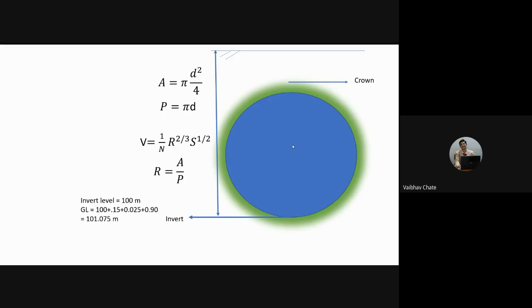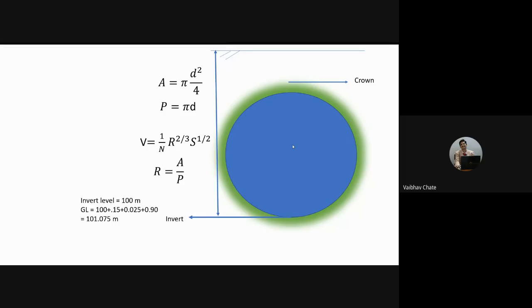In the previous semester, I think to A and B division, I told you the difference between L section and cross section. Cross section refers to the diameter of the pipe if it is circular in section, or it refers to B multiplied by D if we consider the rectangular section. Whenever we consider the flowing liquid in the pipe, we need to refer to the wetted area and wetted perimeter. All these things will be coming.